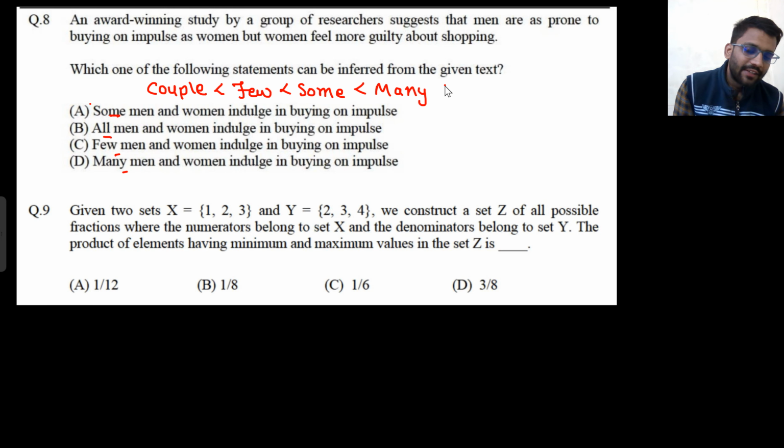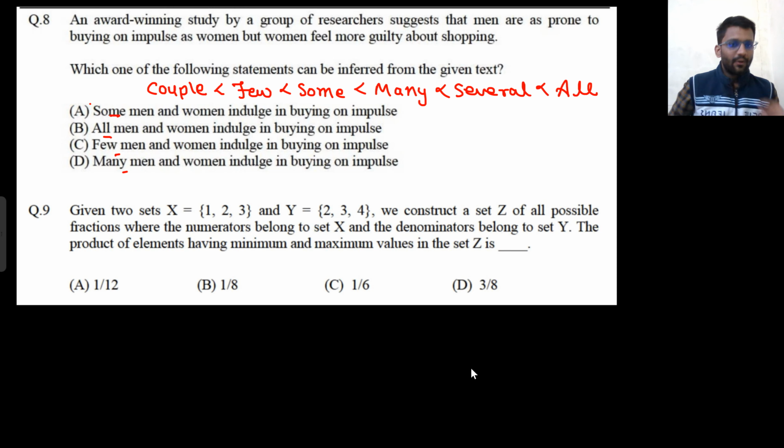Then comes the word several, and then comes all. Are you getting my point? All guys are coming, that means all the available guys are coming, basically. As many guys as were there, all are coming. So couple, few, some, many, several, all. This is the increasing order.